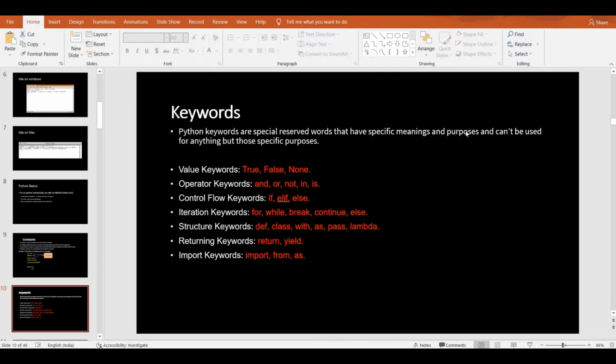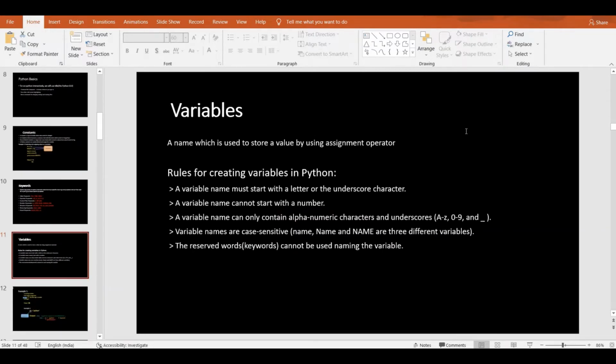And the next is keywords. Keywords are special reserved words that have a specific meaning and purpose and can't be used anywhere but for their specific purpose. They contain specific meanings and can't be used anywhere in the programming language except for their intended purpose. There are types of keywords like value keywords, operation keywords, control flow keywords, iteration keywords, and structural keywords, like return and import. These are the keywords, and we can understand them briefly with code also. And the next topic is variables.